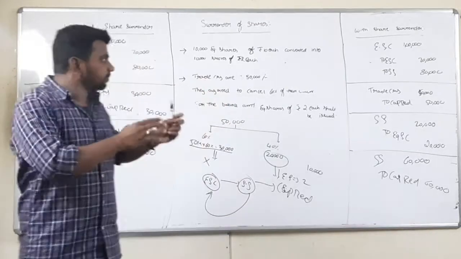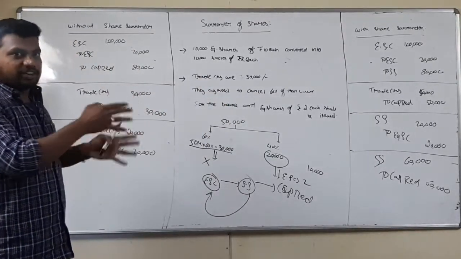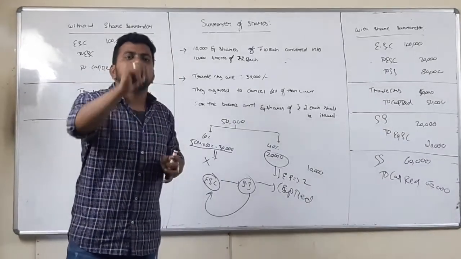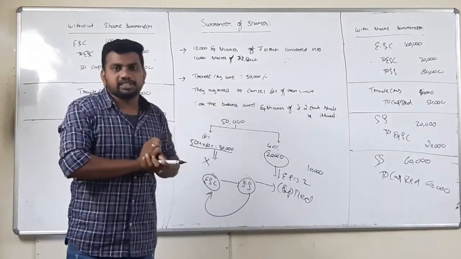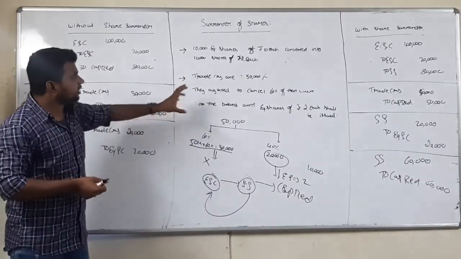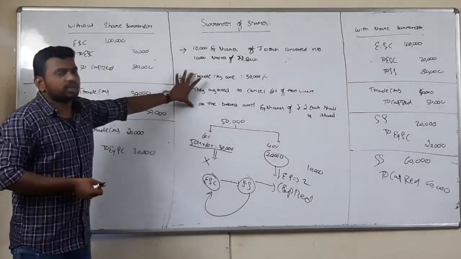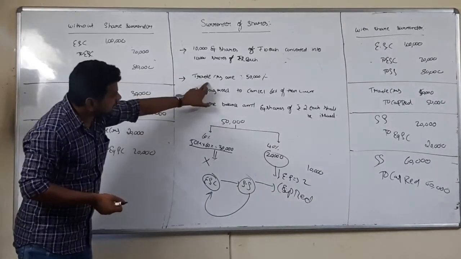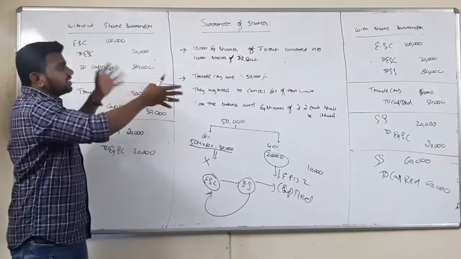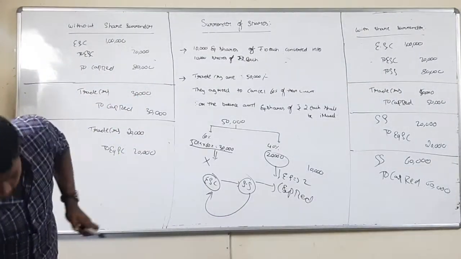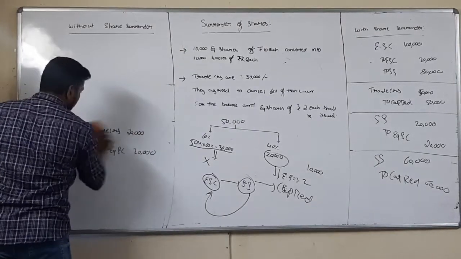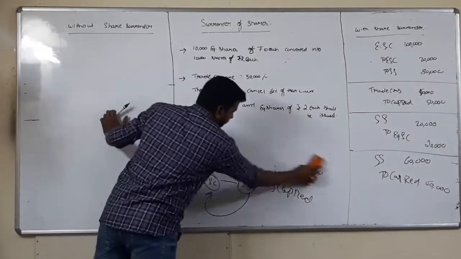Done. So I think you are getting the basic differentiation between without share surrender and with share surrender. To get a little more clarity, let us take one more example. Same thing, and I am not changing much of the scenario. I will just be changing this part, only the second part. I will just be changing my words so that our entries get changed. So let us go for example number 2.